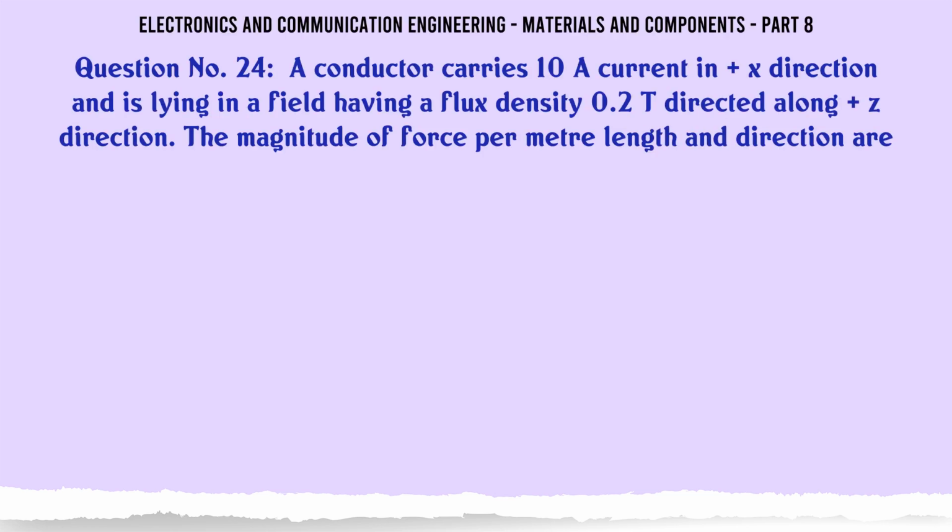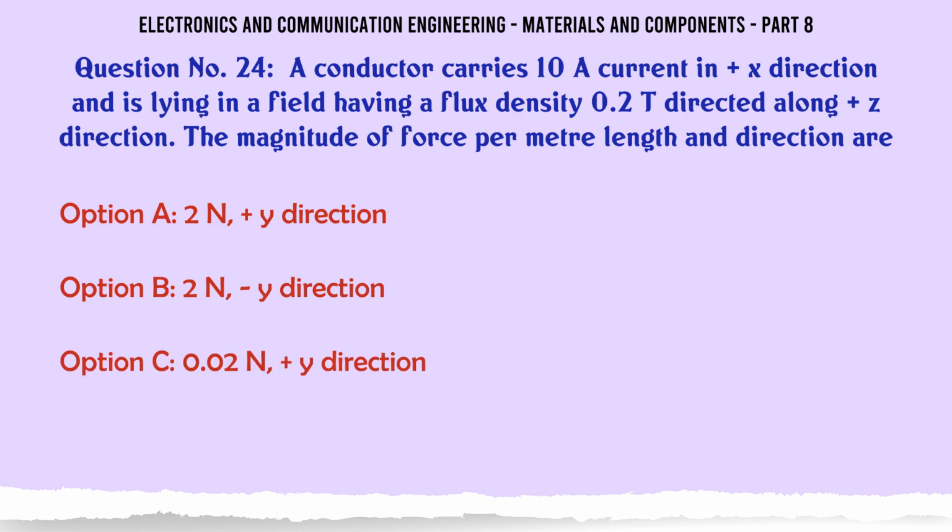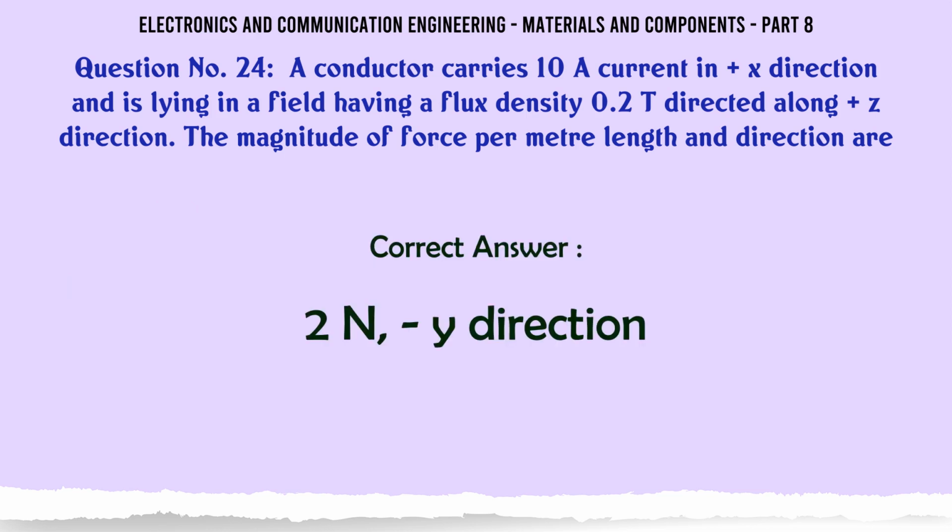A conductor carries a current in the x direction and is lying in a field having a flux density of 0.2 T directed along the z direction. The magnitude of force per meter length and direction are: A, 2 in y direction; B, 2 in negative y direction; C, 0.02 in y direction; D, 0.02 in negative y direction. The correct answer is 2 in y direction.